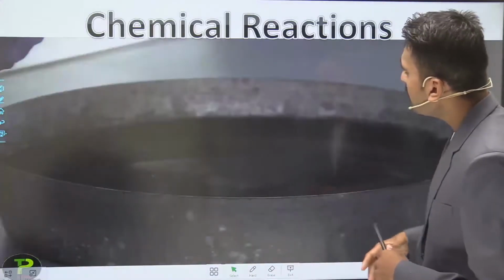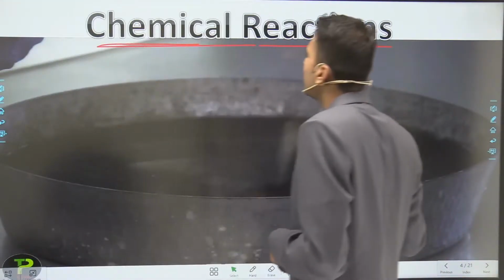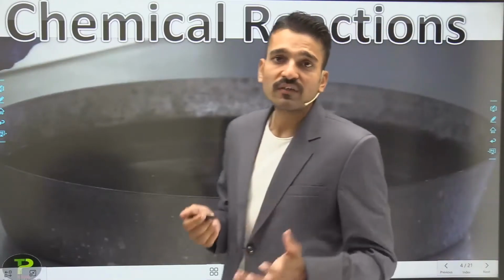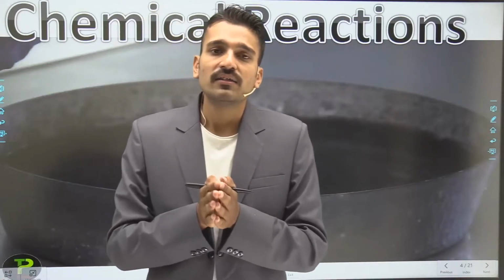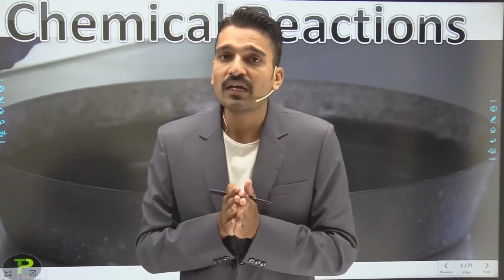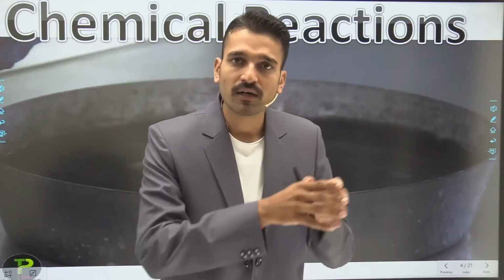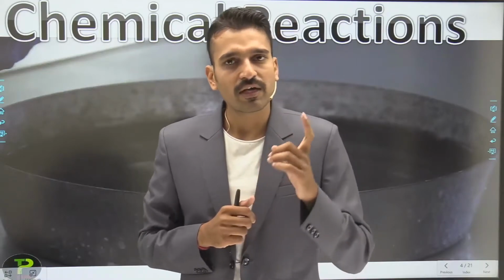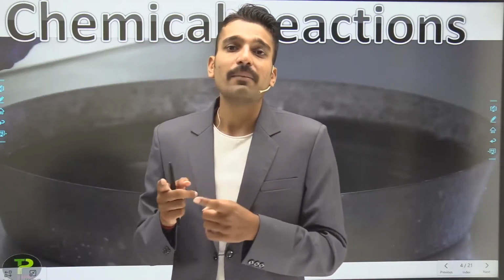So moving to the chemical reactions. What are these chemical reactions? Chemical reactions are the result of a chemical change. We can say if a chemical change has occurred, it means some chemical reaction must have taken place. If a chemical reaction has taken place, then what do we have to do? We have to write its chemical equation.